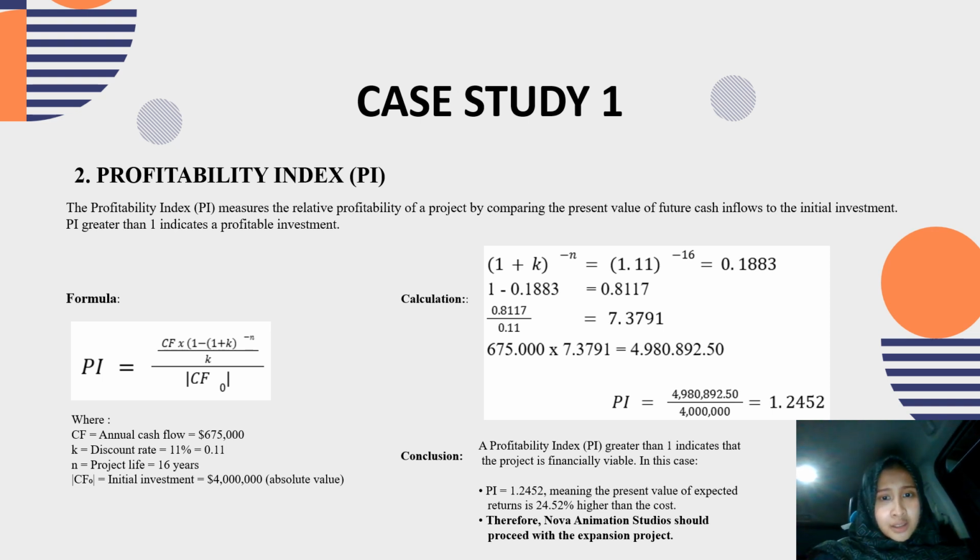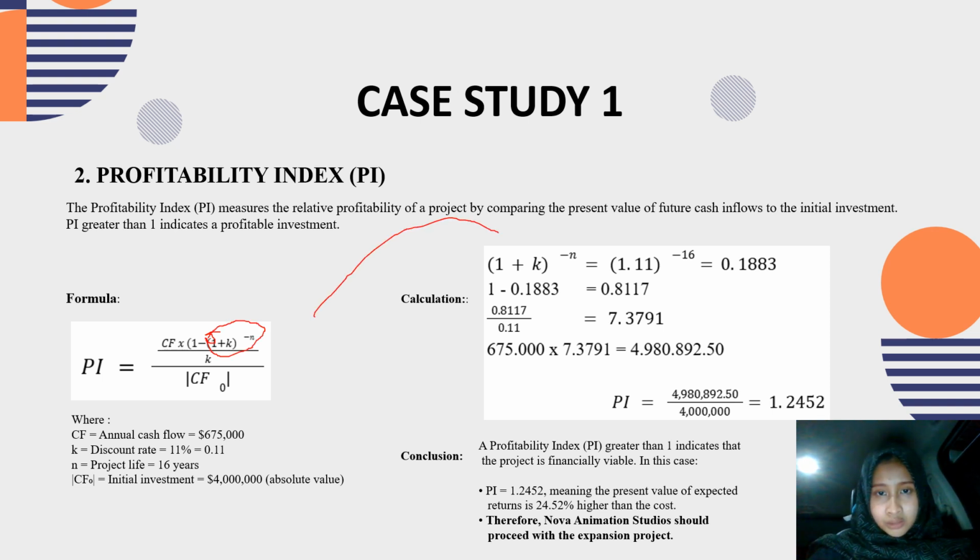So let's calculate this step by step. First we calculate 1 plus K to the power of minus year. The result is 0.1883.